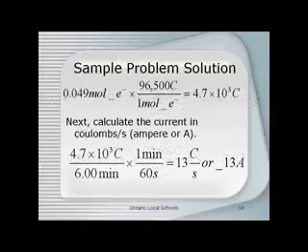Now that we have the total amount of charge that's involved in this electrolytic process, we can calculate the current in coulombs per second, which is an ampere. So we're going to take our 4.7 times 10 to the third coulombs that's delivered over a 6-minute period, and multiply that times 1 minute over 60 seconds so that we can get coulombs per second, which is an amp. When we do that, we get 13 coulombs per second, or 13 amps, as the current needed to plate 0.85 grams of chromium on this object in a 6-minute period.